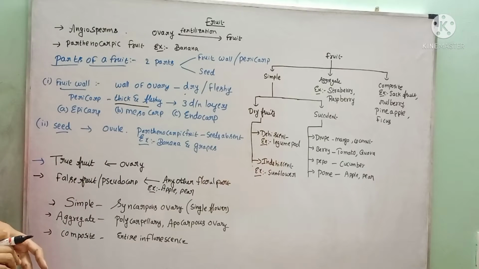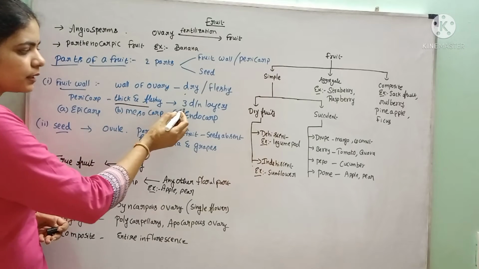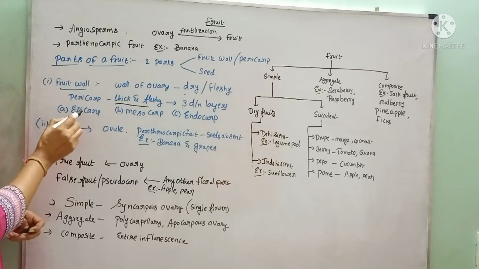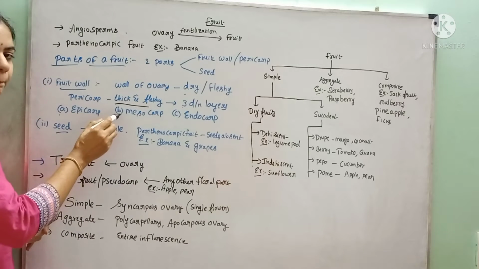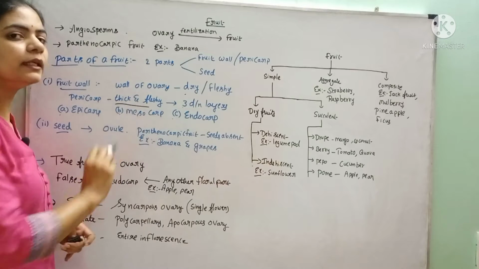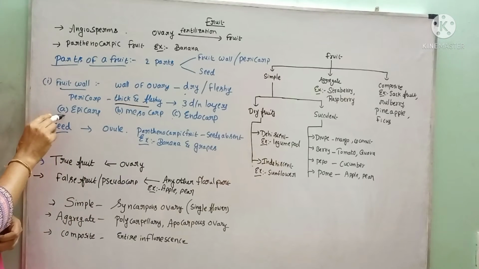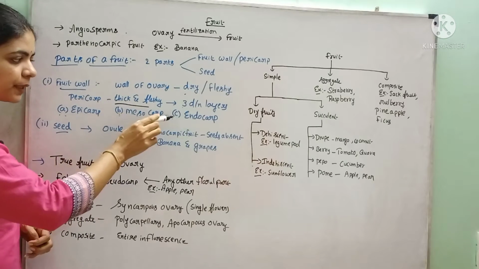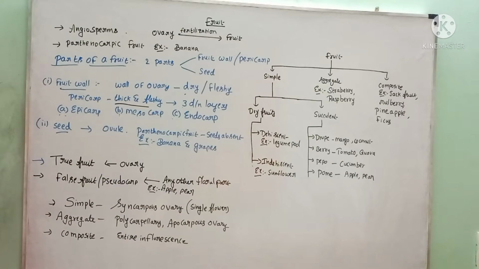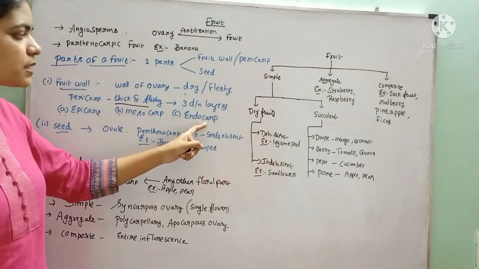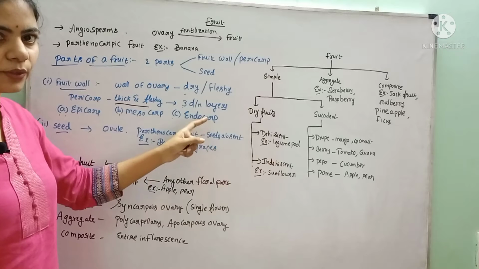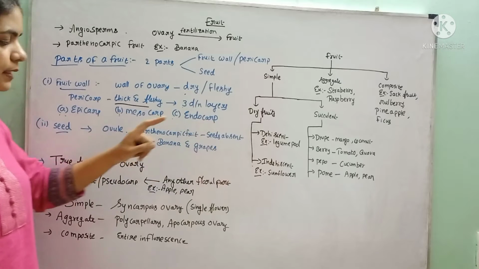They are the outer epicarp, middle mesocarp and inner endocarp. What are the three? Outer epicarp, middle mesocarp and inner endocarp. This endocarp is present around the seed. Endocarp will enclose the seeds, right?